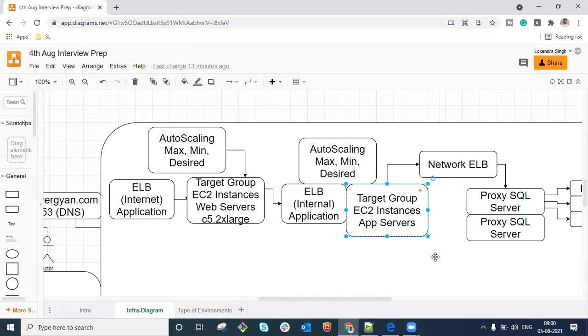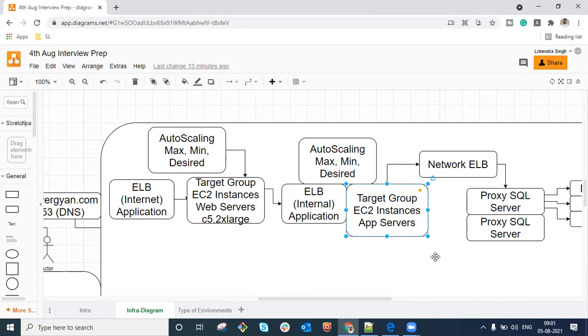Yes, sir. Another question: what's the main difference between a web server and an application server? I tried to find it online, but I didn't find any clear answer. It says a web server can act as an application server and an application server can act as a web server. Have you got any clear differentiation between them?